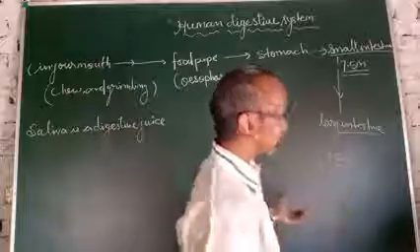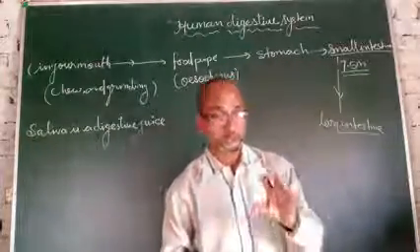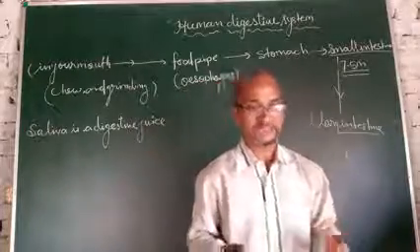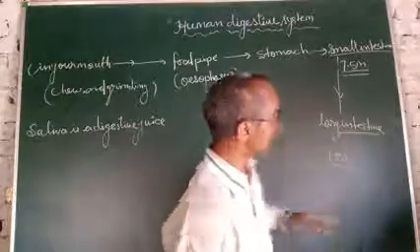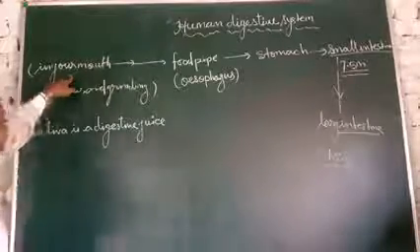When we go to the toilet, we remove these insoluble substances from the body, known as waste, or feces, with the help of the anus. Here starts egestion.